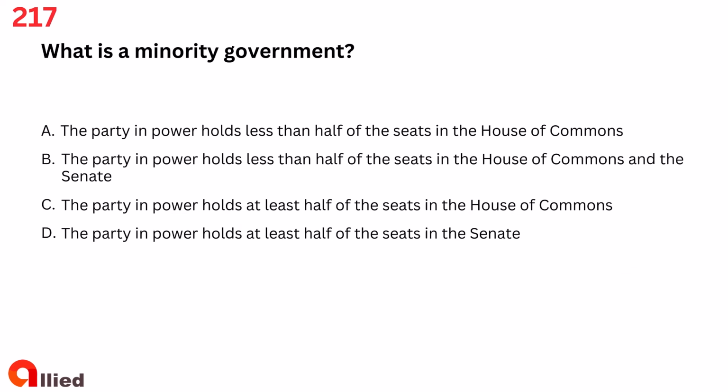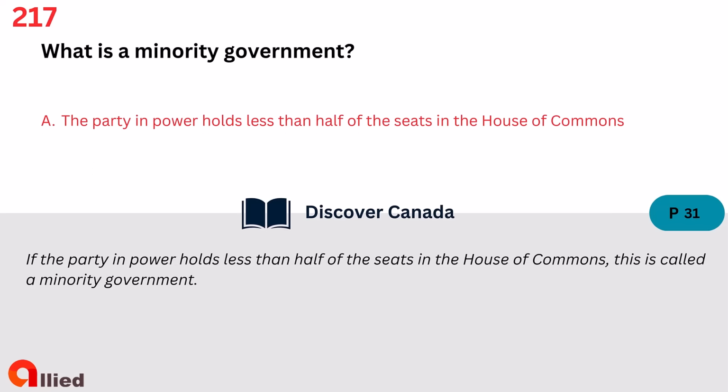A. The party in power holds less than half of the seats in the House of Commons. B. The party in power holds less than half of the seats in the House of Commons and the Senate. C. The party in power holds at least half of the seats in the House of Commons. D. The party in power holds at least half of the seats in the Senate. The answer is A. The party in power holds less than half of the seats in the House of Commons.